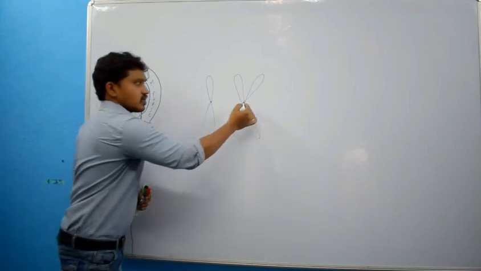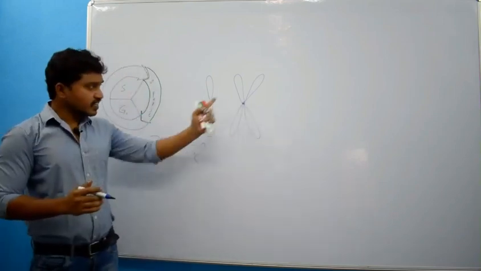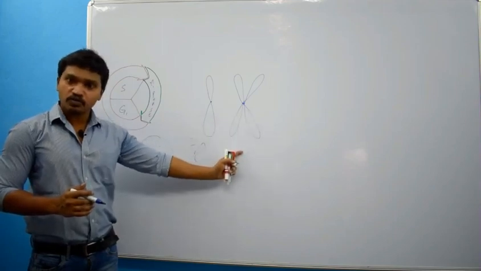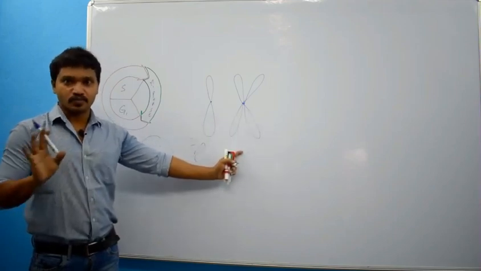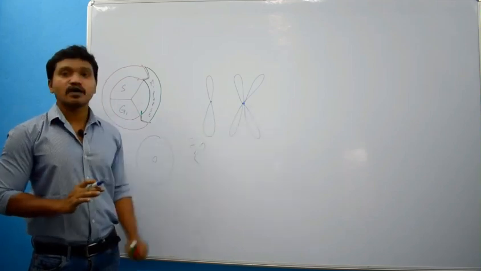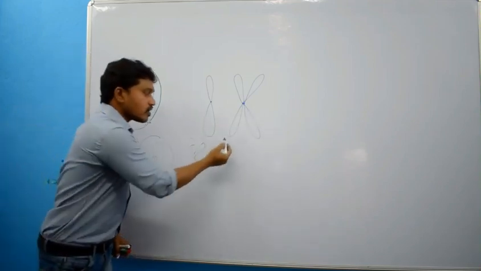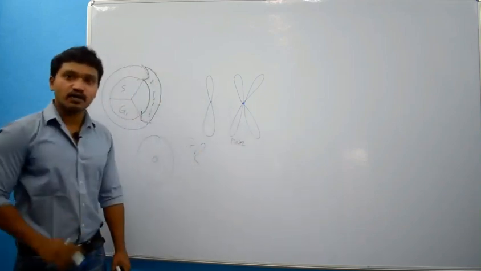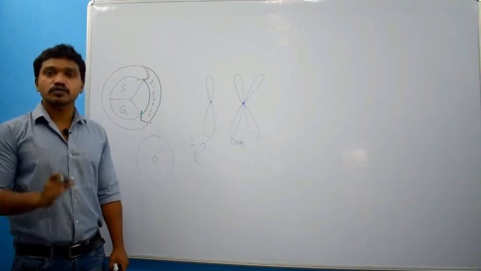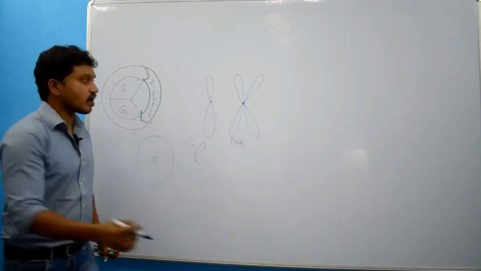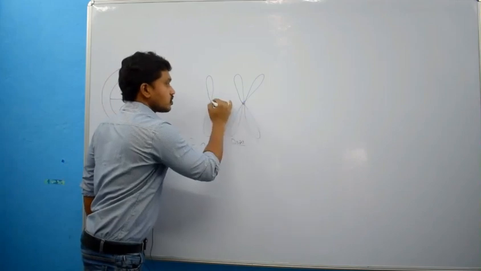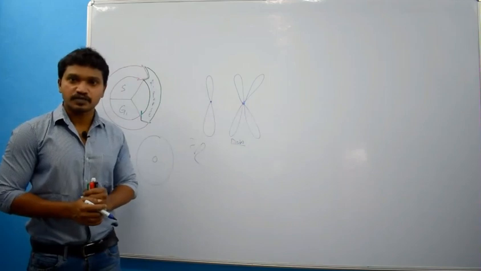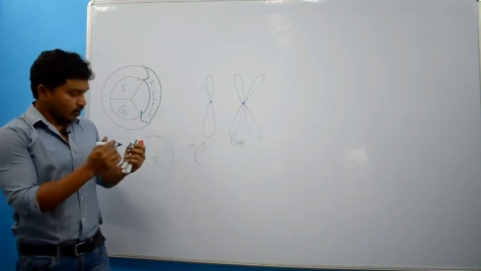You may ask, if there are 2 DNA, shouldn't the number of chromosomes increase? No. The number of chromosomes does not depend on the number of DNA. It depends on the number of centromeres.